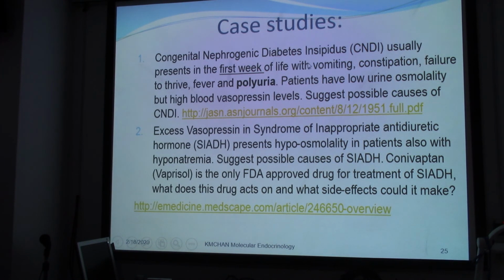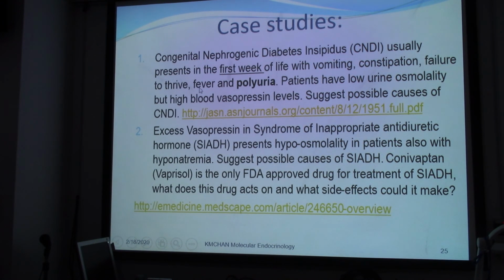So the case studies for the genetic diseases relating to these receptors. Case number 1 is the CNDI. CNDI is congenital nephrogenic diabetes insipidus. So usually in the first week of life with vomiting, constipation means lack of water, okay?